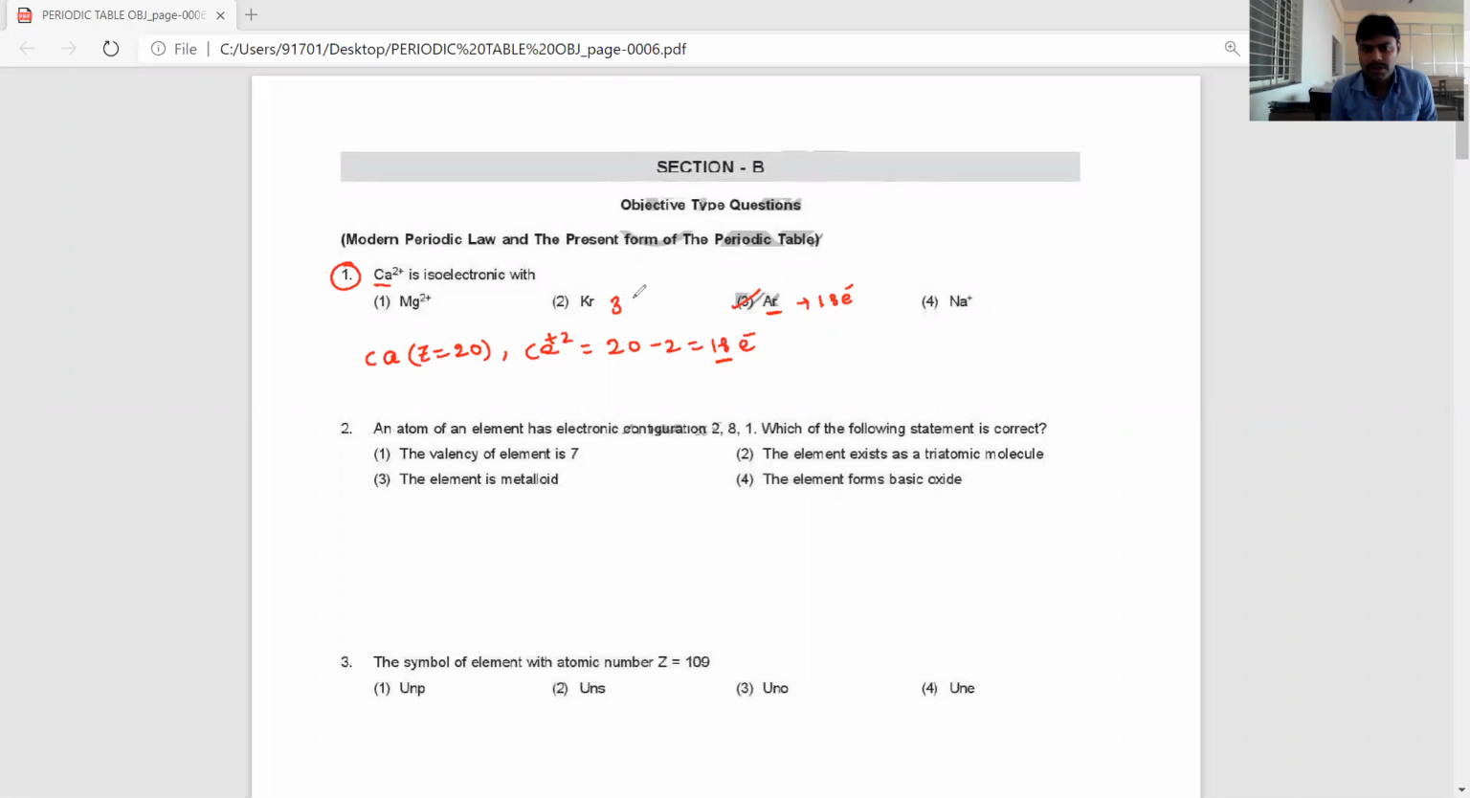Krypton, how many electrons are present, dear students? 36 electrons. Sodium plus, how many electrons? 11 minus 1 is equal to 10 electrons. Mg plus 2, 12 minus 2 is equal to 10 electrons. See, Mg plus 2 and Na plus both are isoelectronic, but here we have to check the option. Calcium plus 2 is isoelectronic with argon. Both have 18 electrons, that's why they are isoelectronic species.